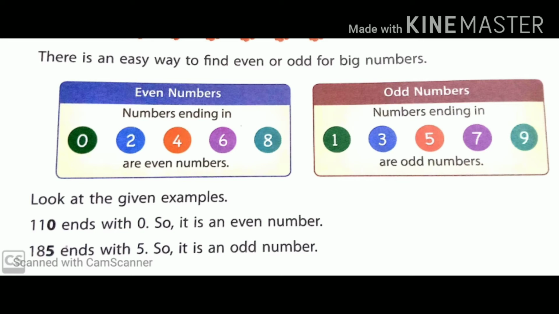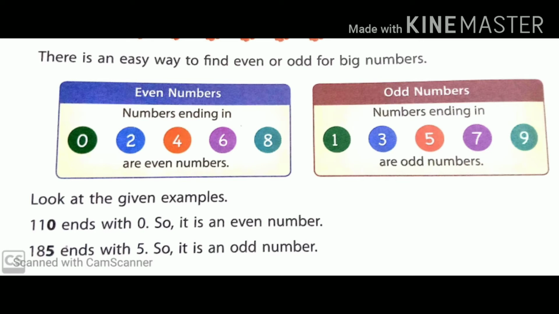First one is even numbers. Numbers that are ending in 0, 2, 4, 6, 8 are always even numbers, whatever number, however big it is. If it is ending in 0, 2, 4, 6, 8, the number is an even number.